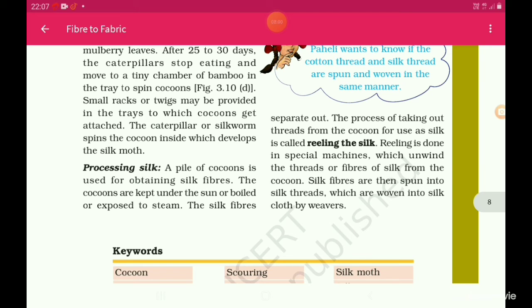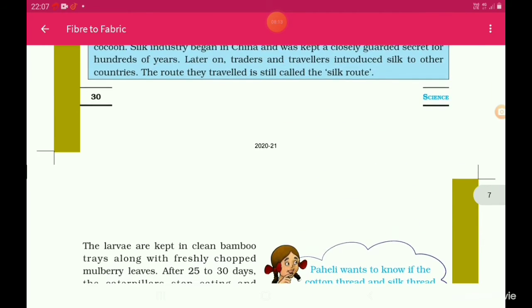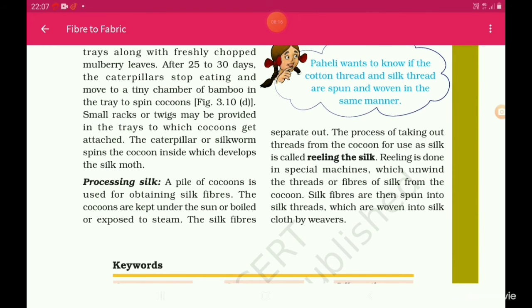Processing silk. A pile of cocoons is used for obtaining silk fibers. The cocoons are kept under the sun or boiled or exposed to steam. The silk fibers are separated out.